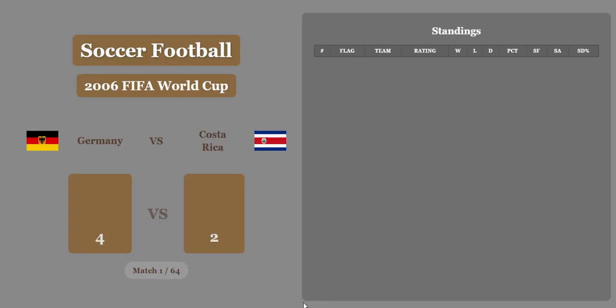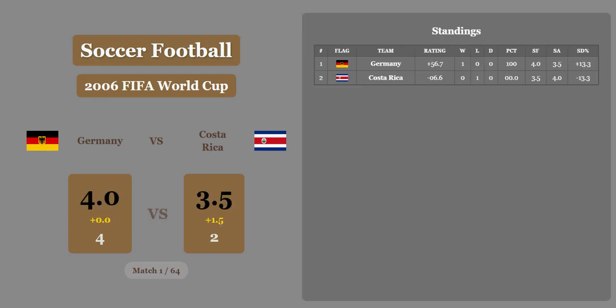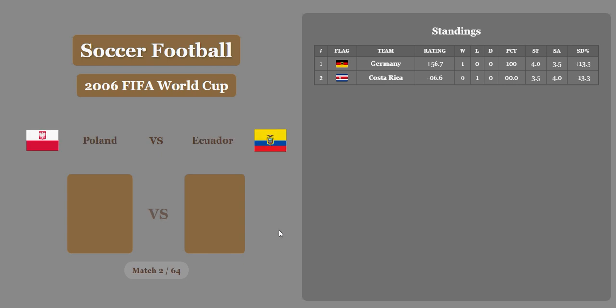So the first match was Germany versus Costa Rica. This is the real score in 2006. Here we make an economic adjustment if necessary. So Costa Rica, because of the smaller wealth and population, gets 1.5 goals, which is a lot, but Germany still comes away with a justified win. So remember, we're using real scores down here at the bottom.